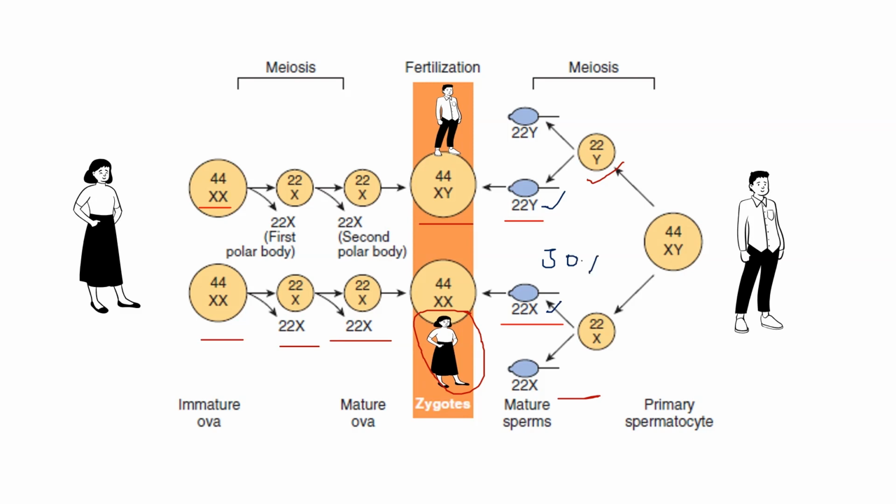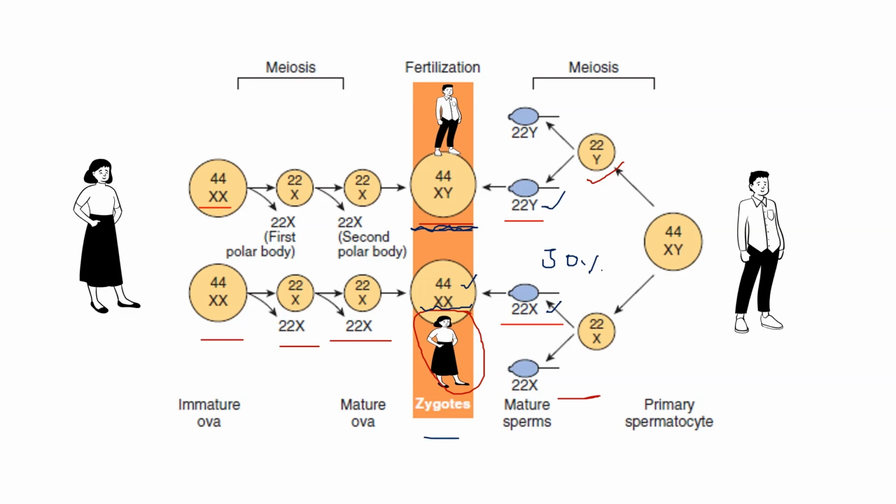If fertilization occurs when the egg, which usually contains an X chromosome, meets a sperm having an X chromosome, then the product pattern will be XX, that is the female pattern.